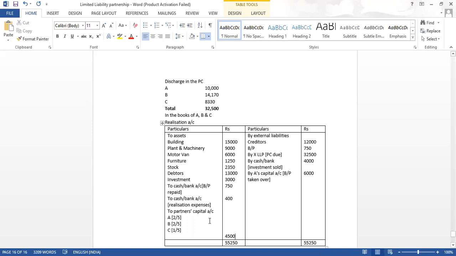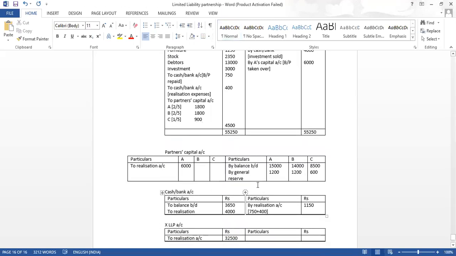Divide this 4500 in this ratio. How much are you getting? 4500 into 2/5 is 1800. 4500 into 1/5 will come to 900. So now we have to give the opposite effect.